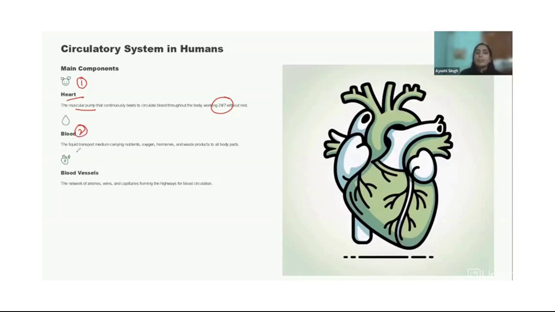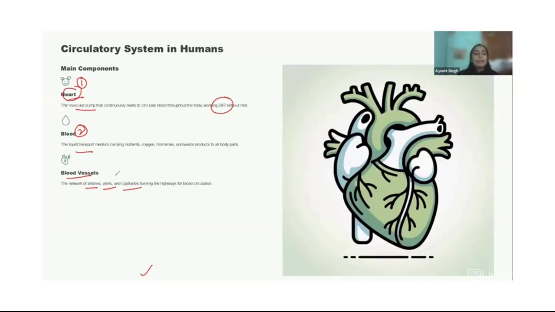Now coming to blood. Blood is pumped by the heart and reaches different organs. What carries blood? Blood vessels. There are three types of blood vessels: arteries, veins, and capillaries, which help carry all this. One more thing: the circulatory system of humans has double circulation. So what do we mean by double circulation?